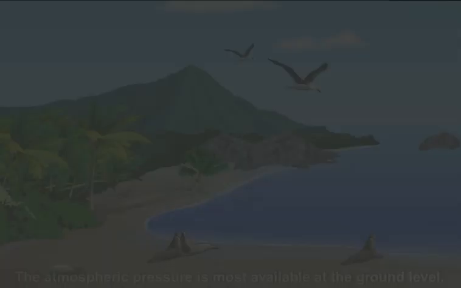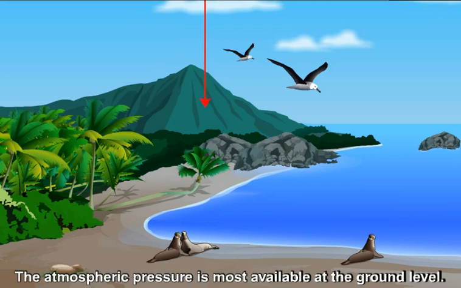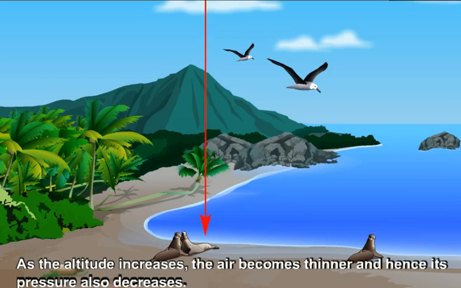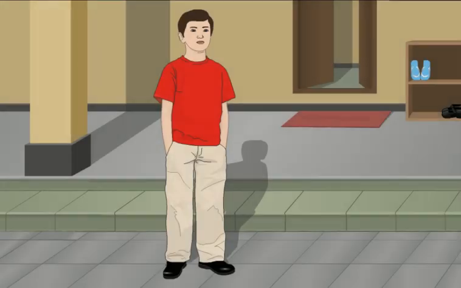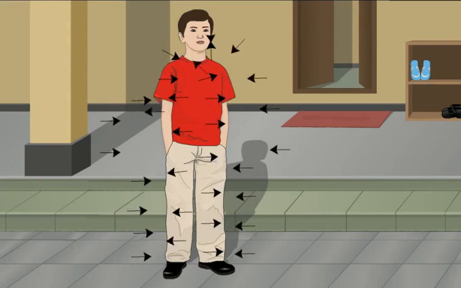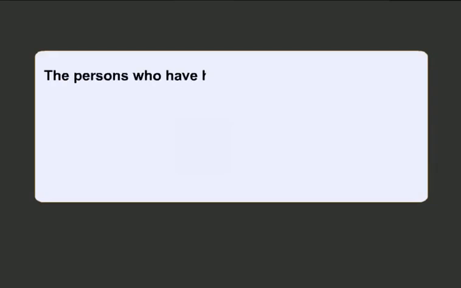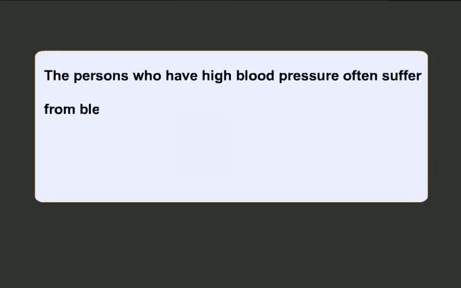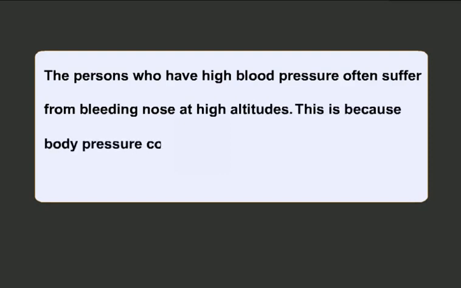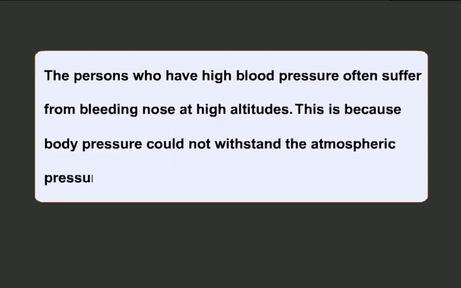The atmospheric pressure is highest at the ground level, that means at the sea level. As the altitude increases, the air becomes thinner and hence its pressure also decreases. We do not experience the atmospheric pressure because our body, that is, the internal pressure, balances the atmospheric pressure. The persons who have high blood pressure often suffer from bleeding nose at high altitudes. This is because body pressure could not withstand the atmospheric pressure.